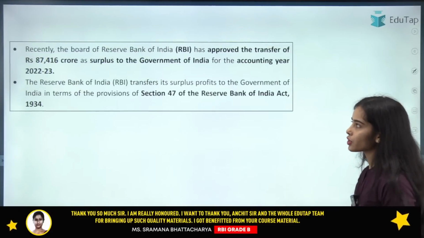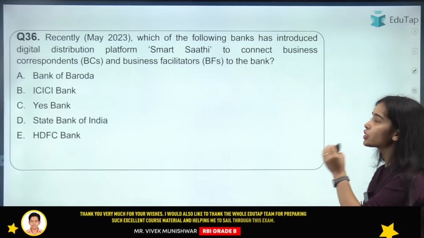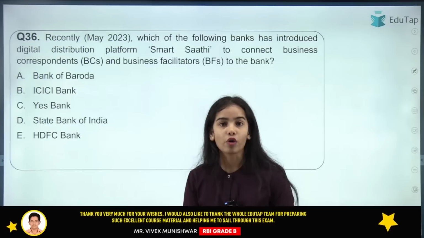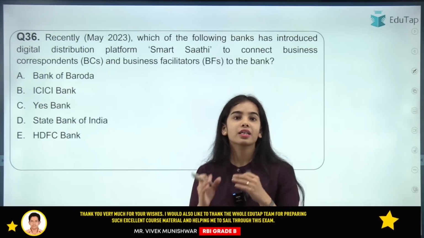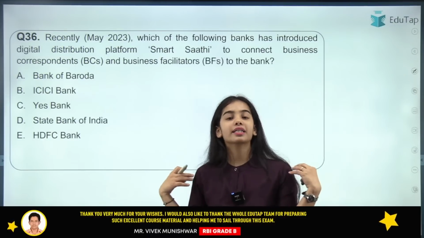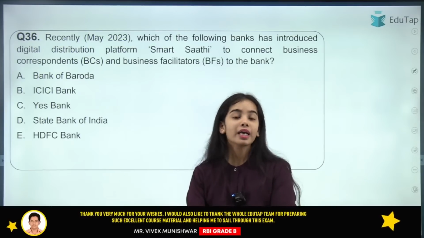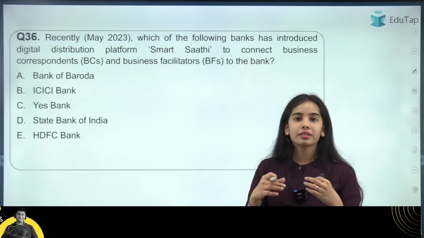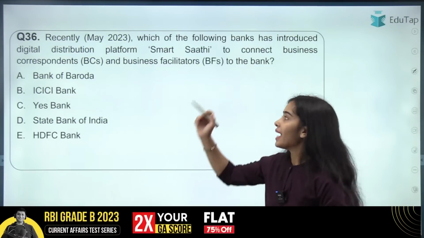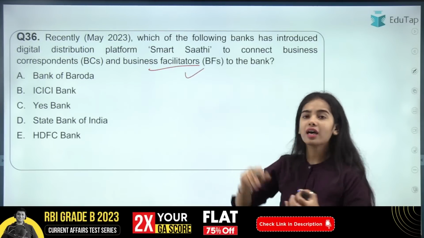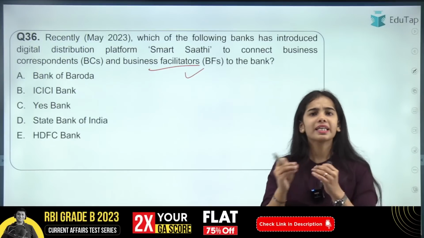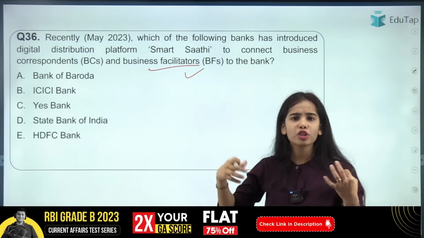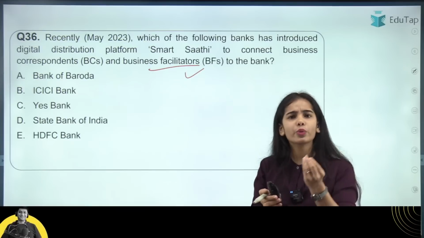So now coming to the next question. Which of the following banks has introduced the digital distribution platform Smart Sathi to connect the business correspondents, who are the extended arms of the bank that can undertake many of the facilities the bank provides, and the business facilitators, who are also connected with the bank but are the small ones, not doing much of the services for the bank, only small services.